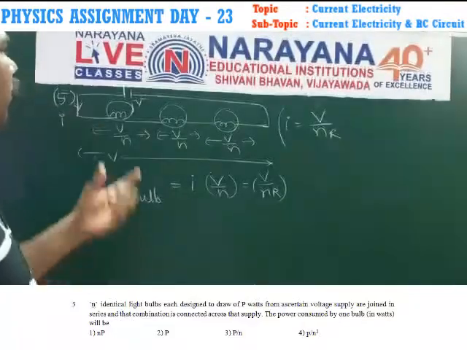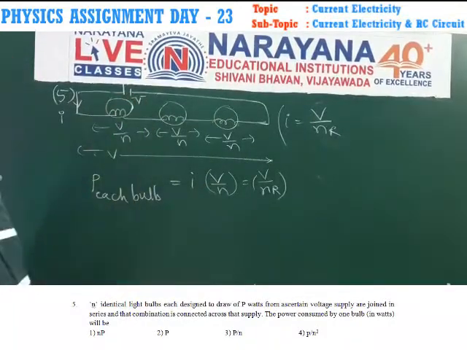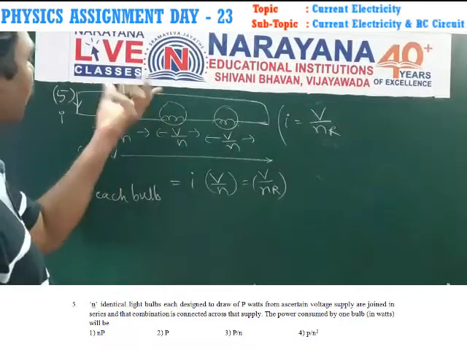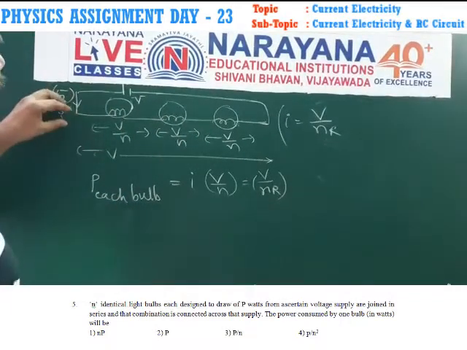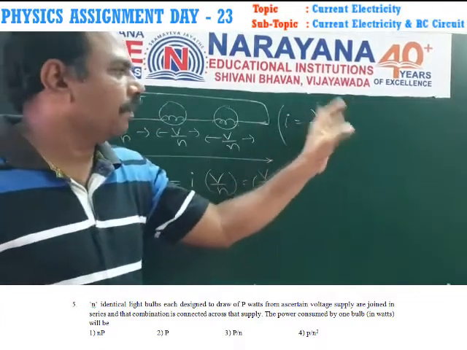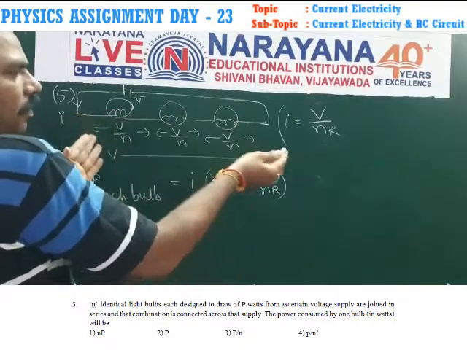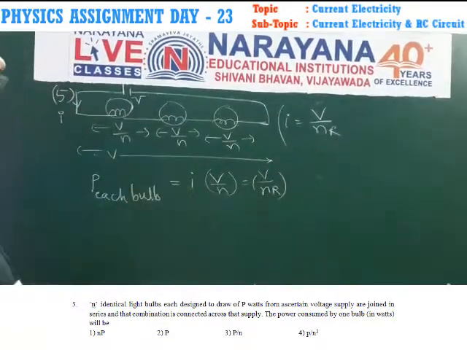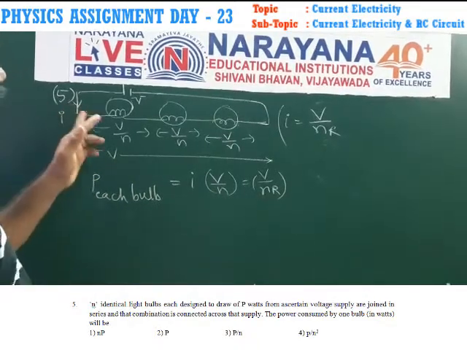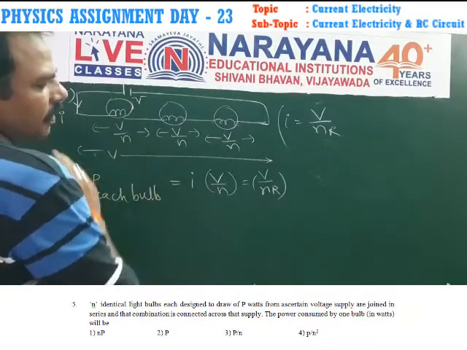In the fifth sum, n identical bulbs, each of power P, are all connected in series combination to a potential of V. Therefore, the current sent by the battery, for each bulb I is equal to V by effective resistance, so totally NR. Now power consumed by each bulb is equal to current flowing in each bulb into voltage across the bulb.